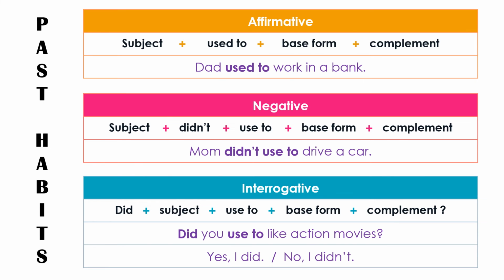If it's a negative sentence, we start with the subject, didn't, and then used to, without the base form, and the complement. Like this example. Mom didn't used to drive a car.